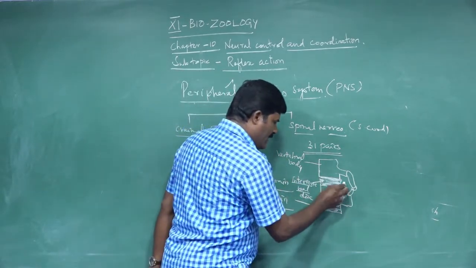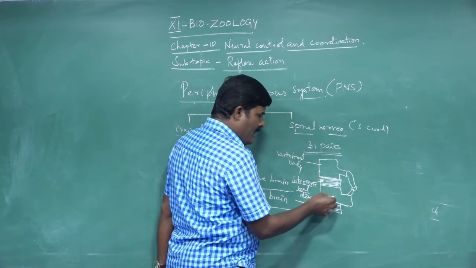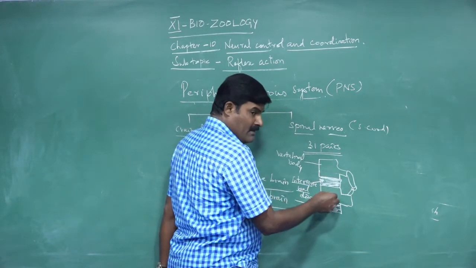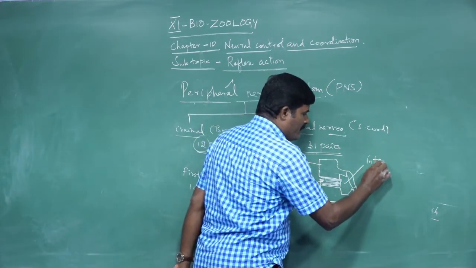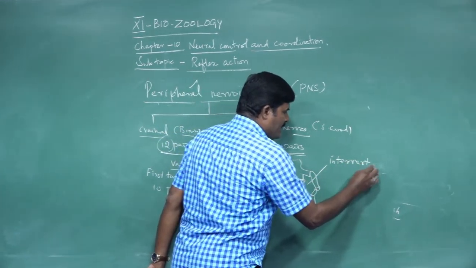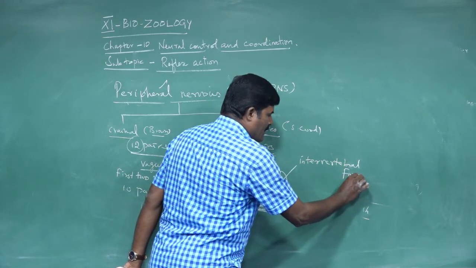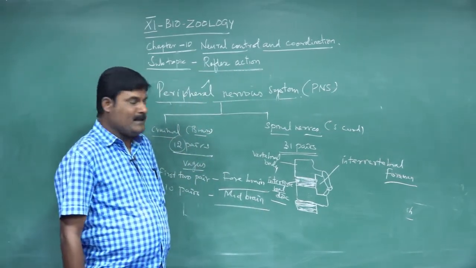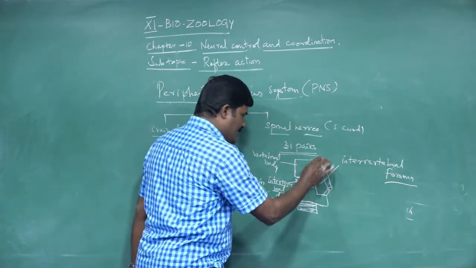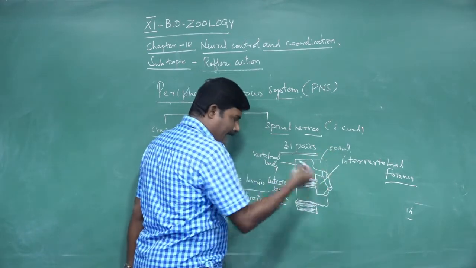Okay, here a small space is present. The small space between one vertebral bone and another vertebra is called the intervertebral foramen or foramina. The intervertebral foramina is open because the spinal cord enters.